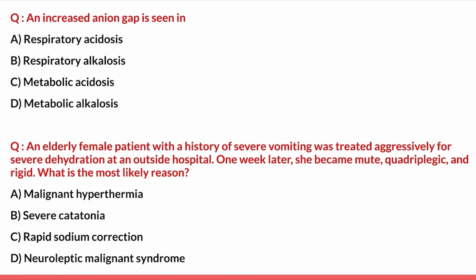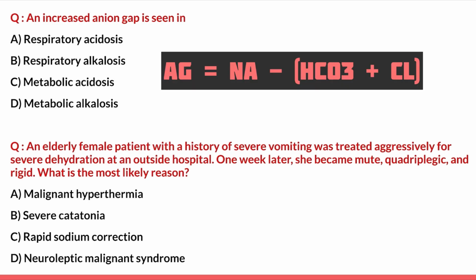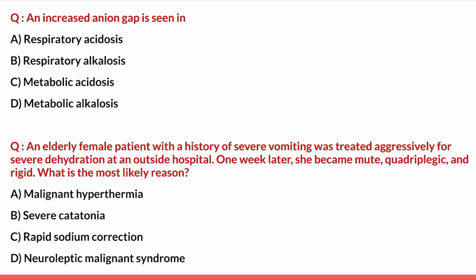Next question. An increased anion gap is seen in respiratory acidosis, respiratory alkalosis, metabolic acidosis and metabolic alkalosis. So first, what is anion gap? It is sodium minus the sum of bicarbonate and chloride, which is the formula to calculate the anion gap if they have given the values. And a high anion gap is mainly associated with metabolic acidosis. Therefore, option C is the answer here.